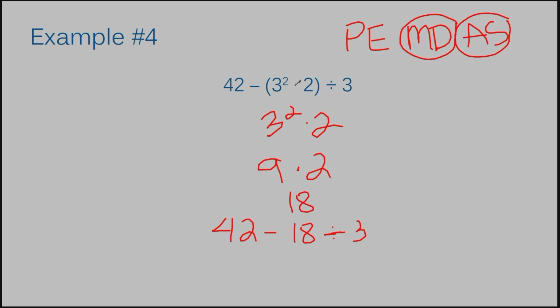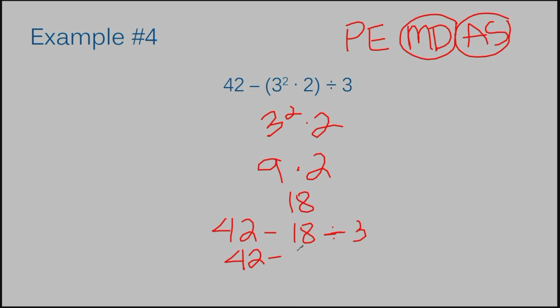Remember, we really only solved the parentheses portion in our overall problem. We only plugged the answer that we got for our parentheses back into the original problem, okay? So really, we're still on the parentheses step. We need to check to see if there's any more parentheses. There are not. Now we're only on the exponent step. There are no exponents. Multiplication and division. Yes, we have 18 divided by 3. So 42, and my subtraction sign just gets rewritten.